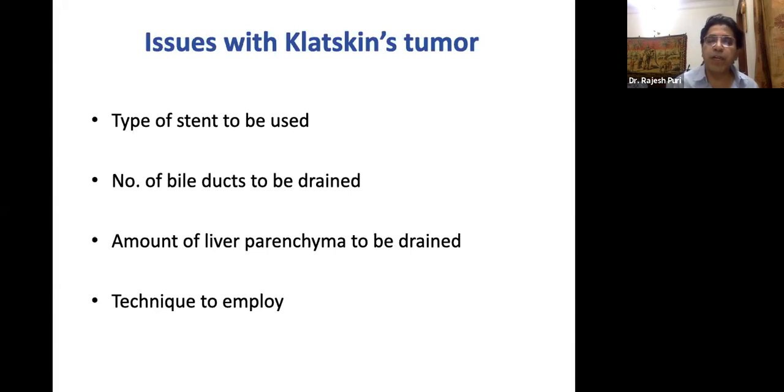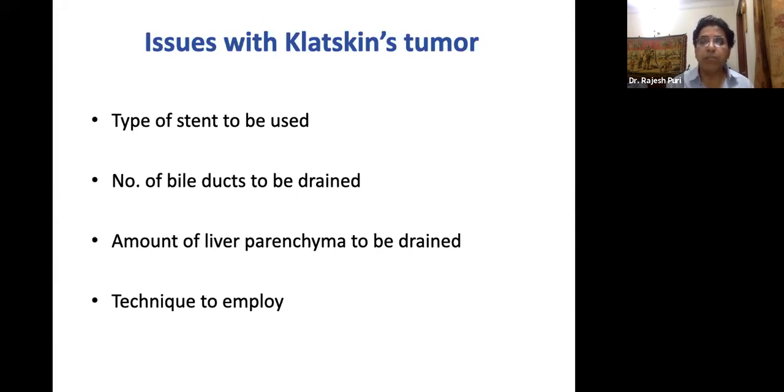The issue with the Klatskin tumor is that the majority of the time, 95% of the time, you put a metal stent in these patients. I am going to discuss the type of stent to be used, but in the Klatskin tumor, you should put the metal stent. If the patient cannot afford it, my sincere request, refer the patient to a government institution where he can avail the metal stent, because plastic stents in these patients create a lot of problems, they develop cholangitis and they die. So preferably these patients should be placed with a metal stent.